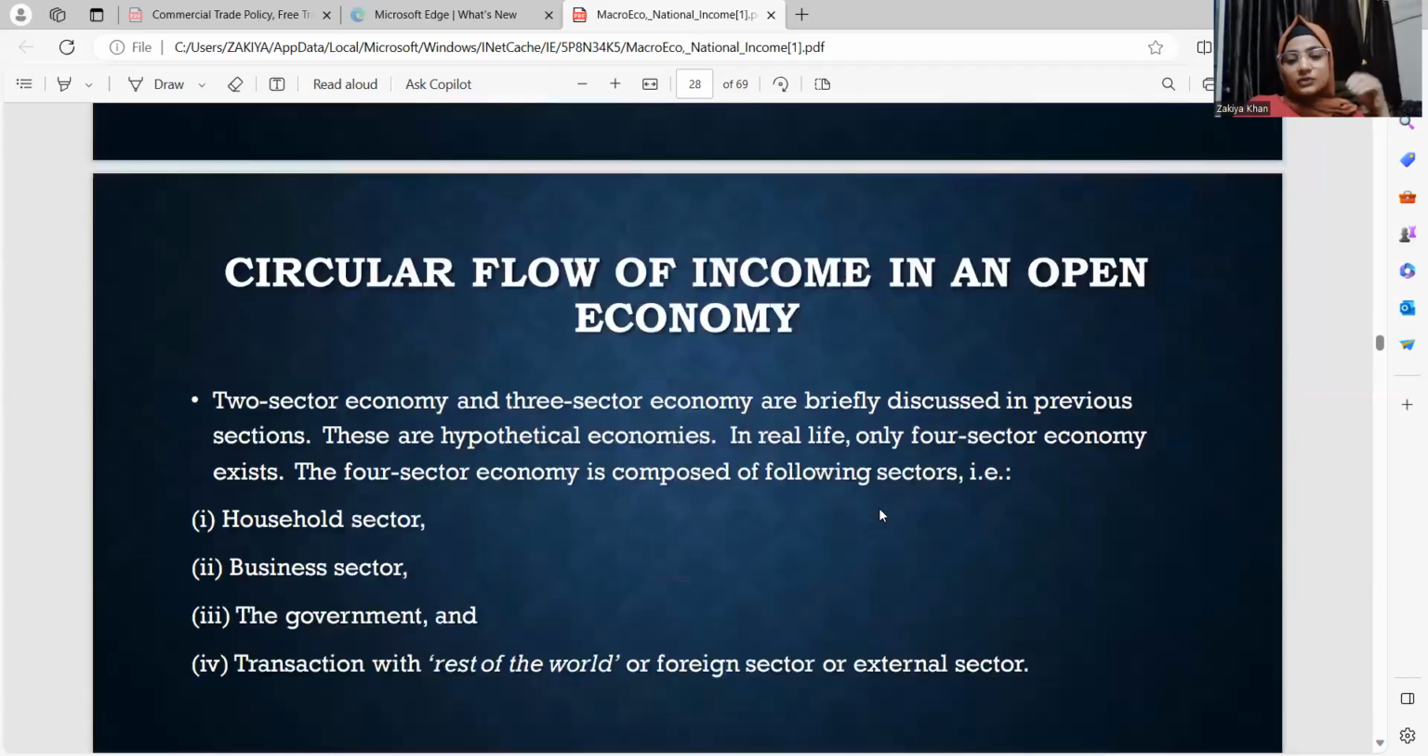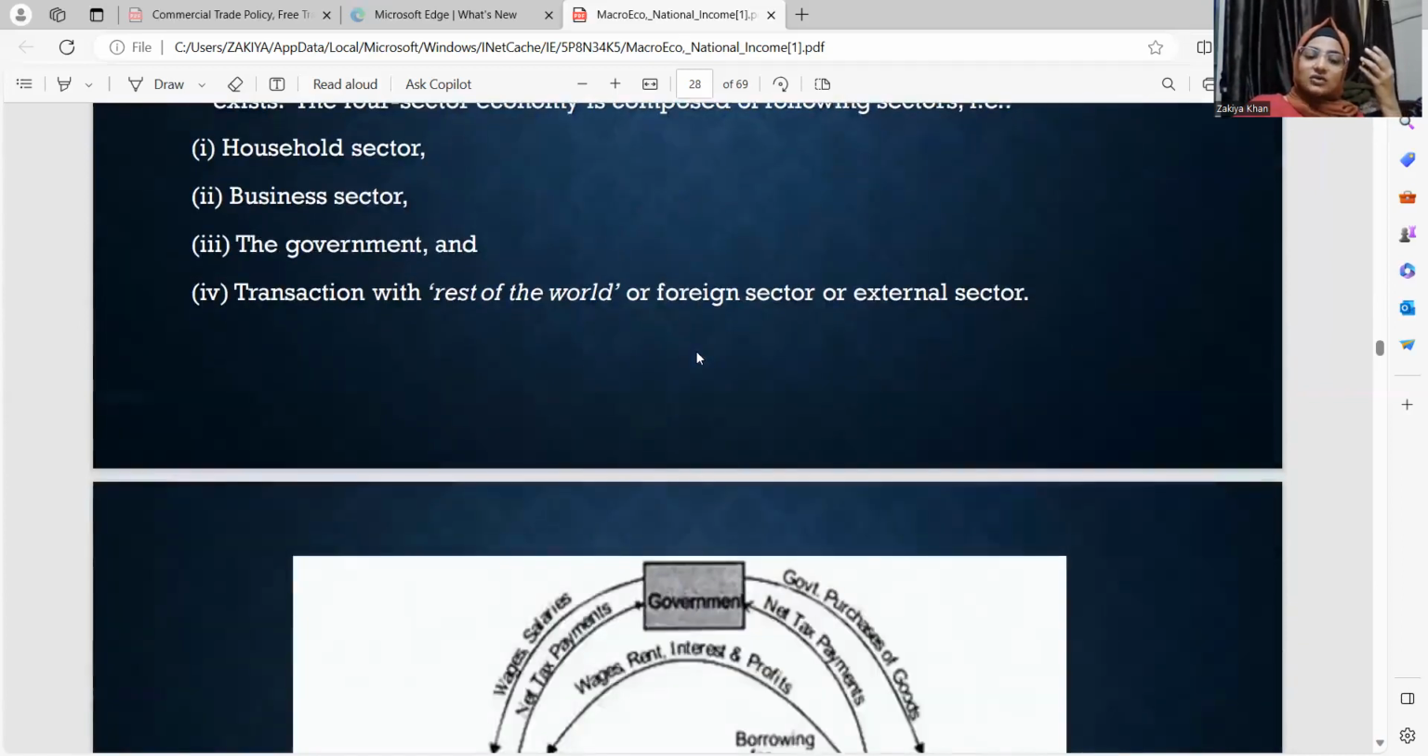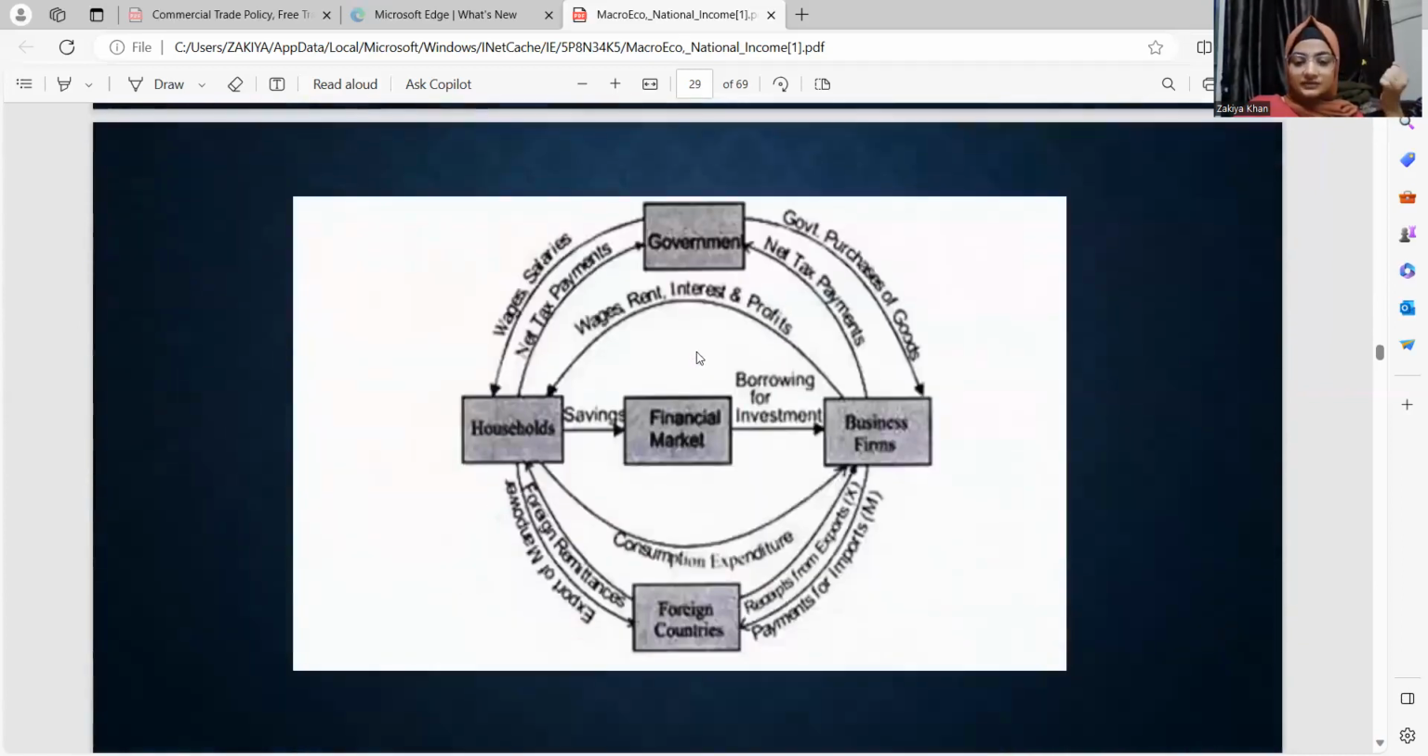Now, when I introduce a fourth sector, which is the international sector, foreign sector, rest of the world, the four-sector economy becomes an open economy, like over here. To the foreign sector, we export our goods and services and we get payment against it. From the foreign sector, we receive their goods and services and we make payment to it. So this is another circular flow which can be established with the fourth sector.